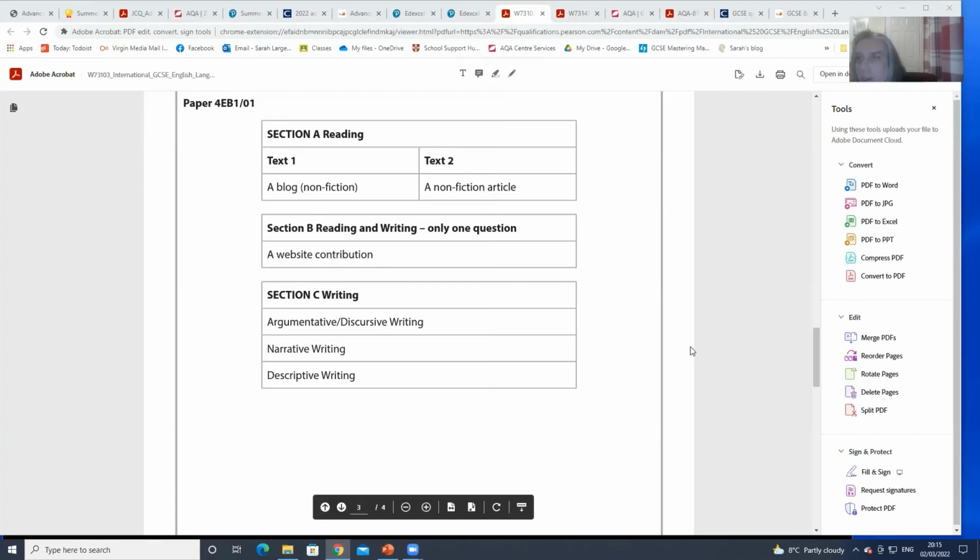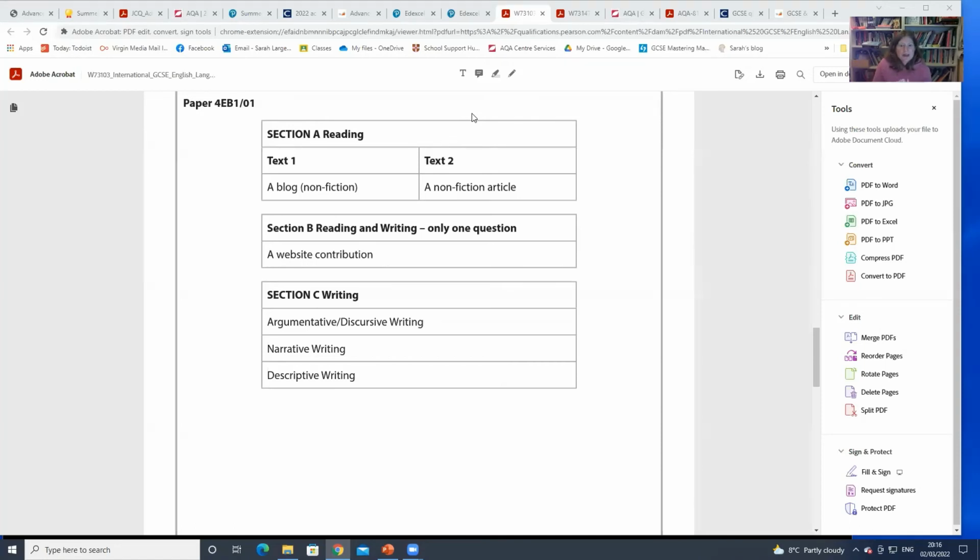Now, I'm not sure where it is on the website. I know Katie put a link on the English group. They put information telling you how it links to past questions on previous exam papers, haven't they, for English? Yes, and for instance, for the website contribution, the link said, right, these are papers where we've asked a similar thing before. And I think they said which exam series had questions that were a website contribution.